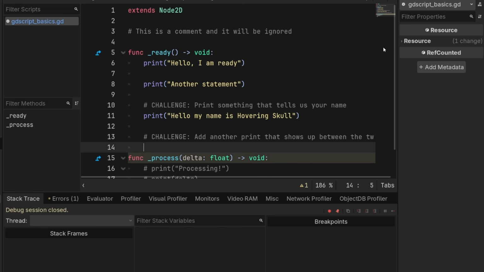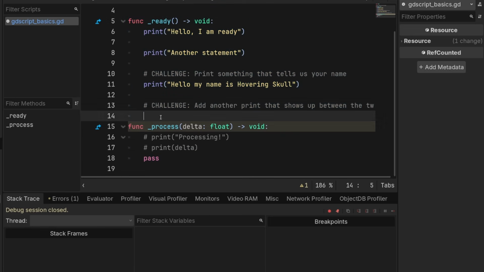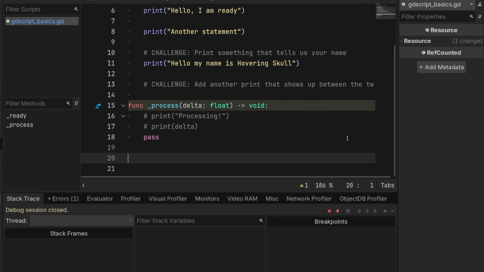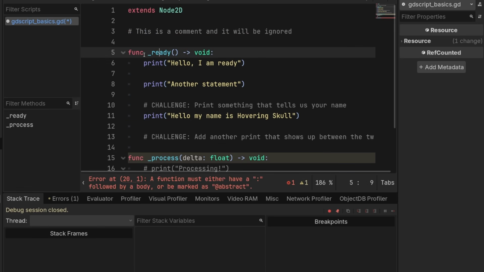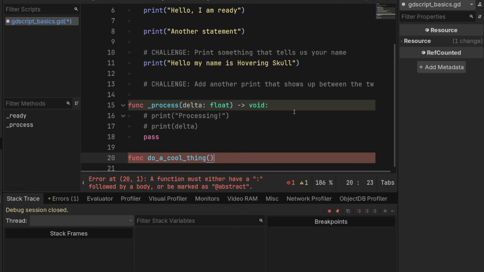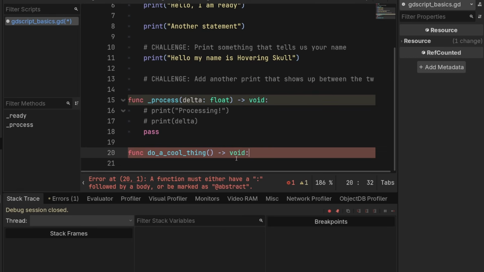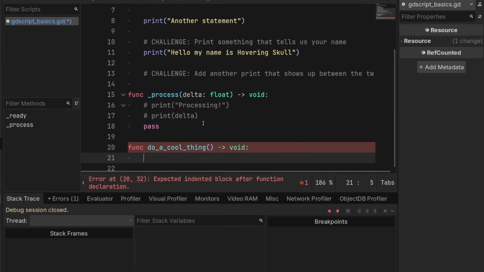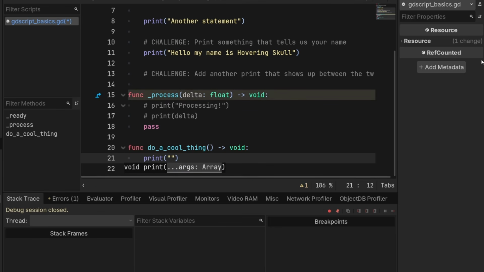It does get a little more complicated, and I'm going to show you a few things for that. So one of them is functions. We already have two functions here represented by func, ready, and process, but we can create our own too. Let's say func do a cool thing. It's got the same syntax as above. I'm not going to underscore it for reasons that aren't important right now. And then you just put a little hyphen arrow, and you can give it a return type. Void is fine if you're not going to return anything from it. We'll talk about that later. So the thing about functions is we can do things inside of them. We'll do another print here, and we're going to print I'm in a function.